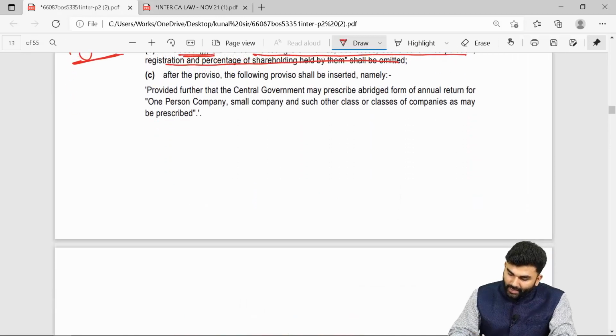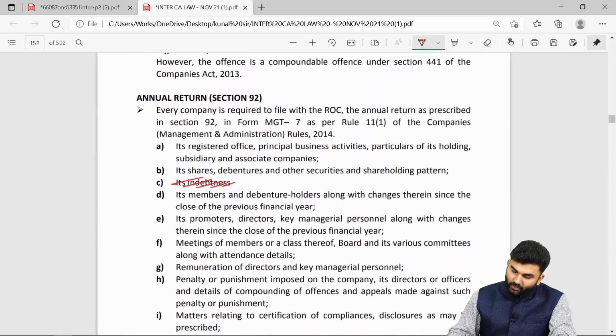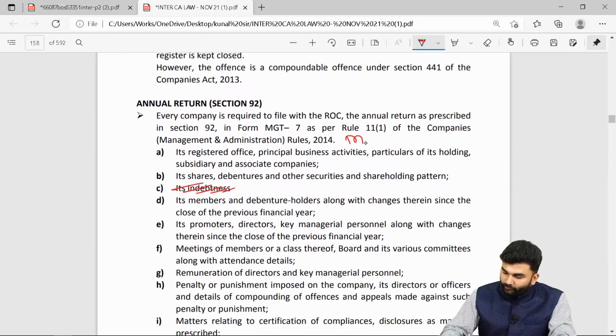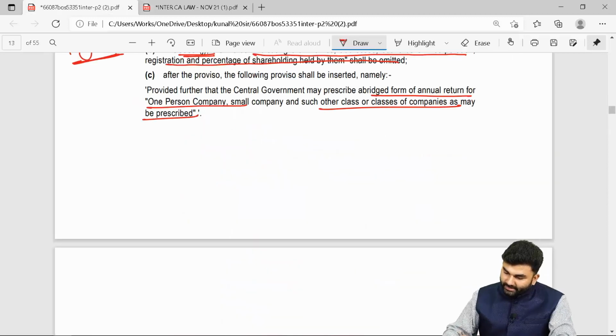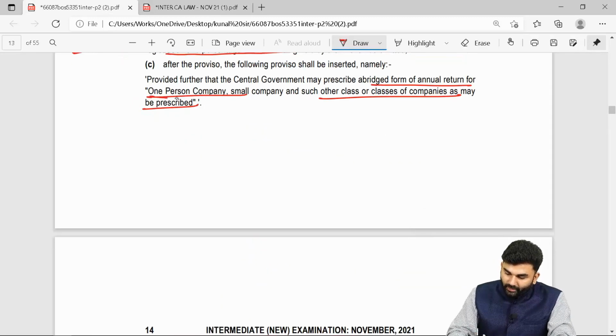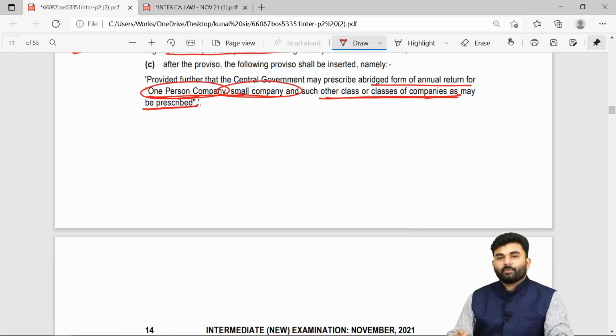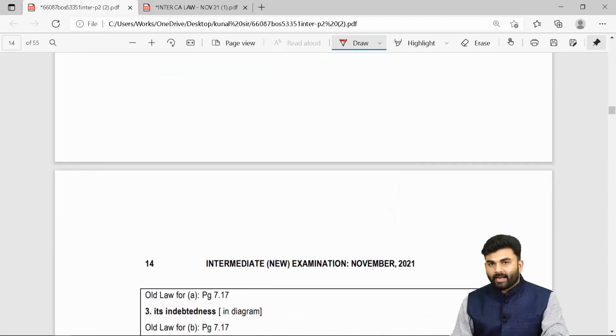Okay. Over here you need to add these words: in case of one person company, the form will be MGT 7A. And this will be for the case of one person company as well as small company or other classes of companies which may be prescribed by the lawmaker from time to time.